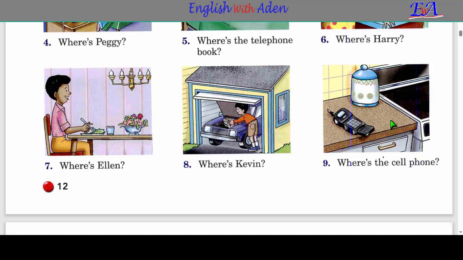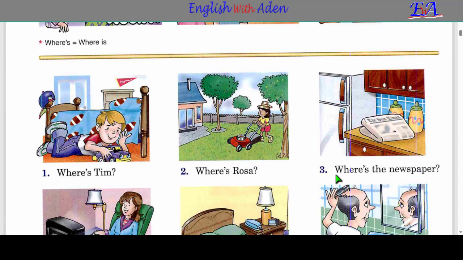Or what do you think it could be? A table maybe? I think this is, no, it's not a table. I think it's a bookshelf. It's a shelf. You see, there's a shelf there. Where is the cell phone? It's on the bookshelf. Let's now do all of it together.